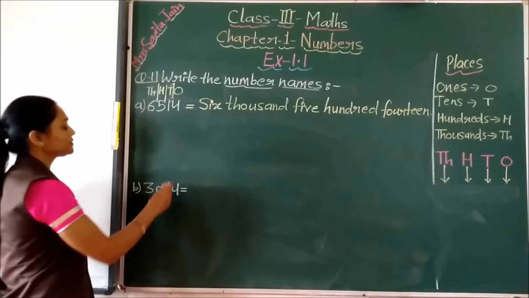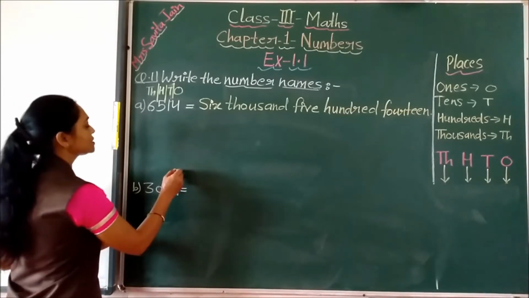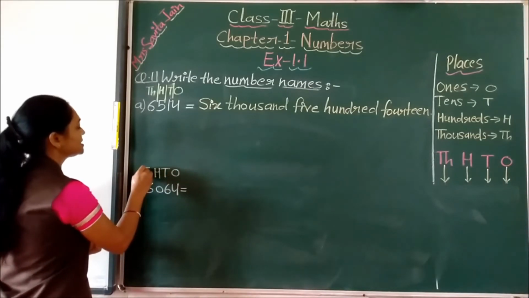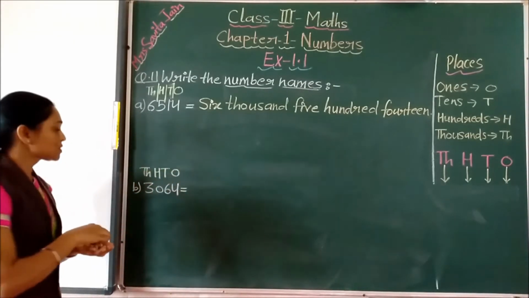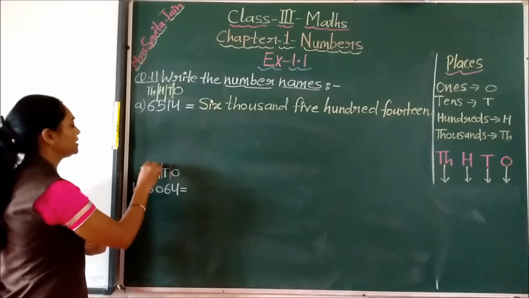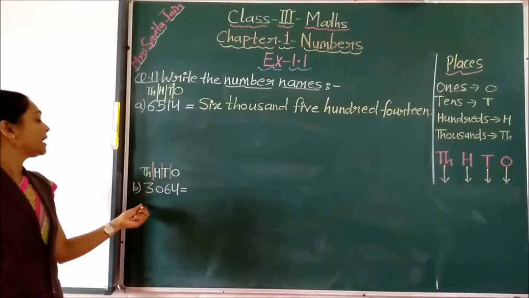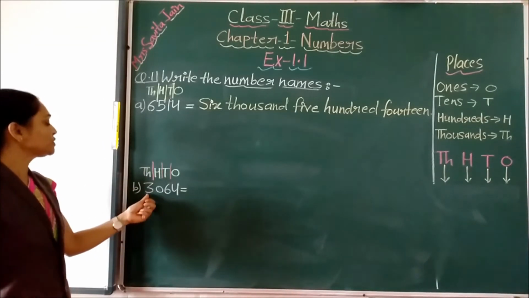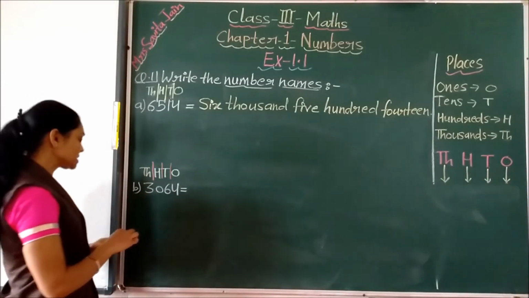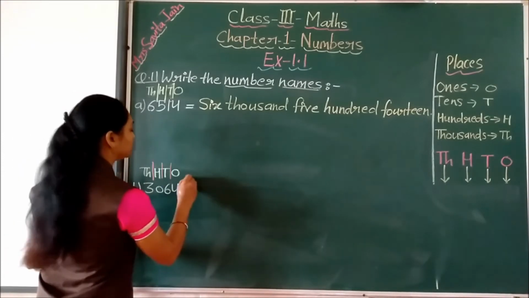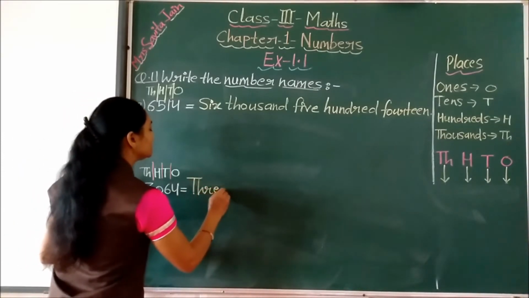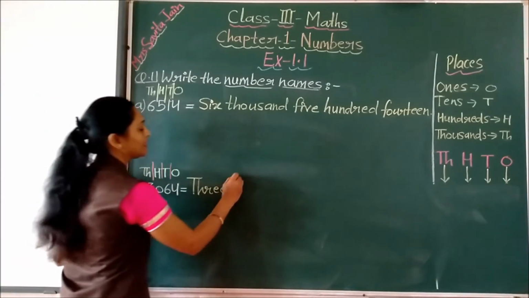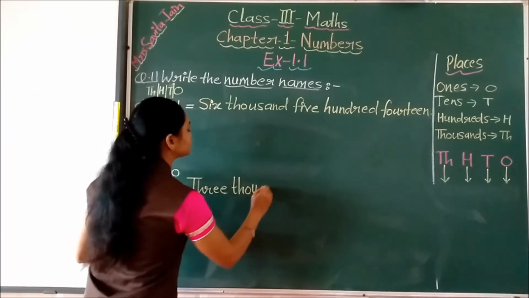Yes children. Now we will see this second question same way. So first we have to mark the places here also. This is ones, this is tens, this is hundreds and this is thousands. Yes children. So this way you may mark the different places and then you will write same way the number name. We have to start with this 3. So first we will write here 3. Yes children. Then the place name, that is 1000. So we will write here 1000.